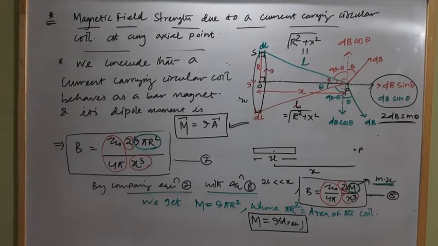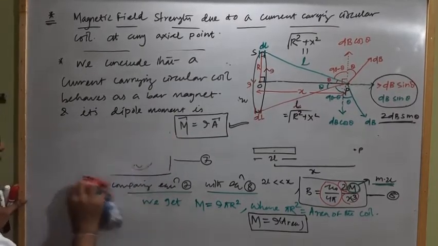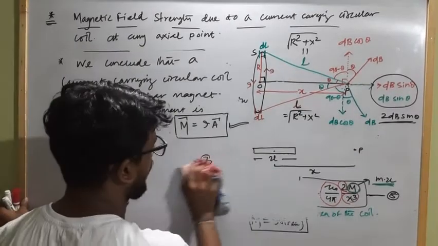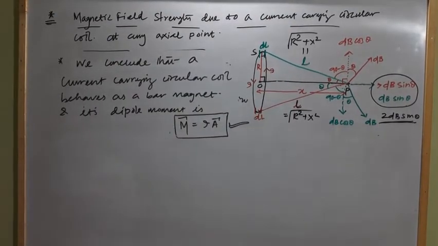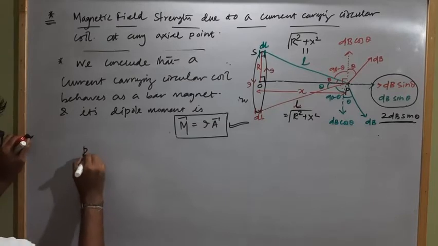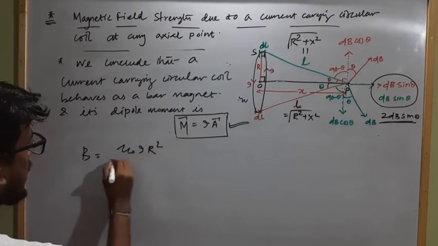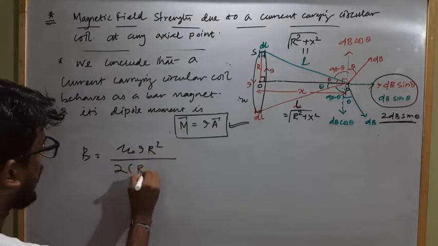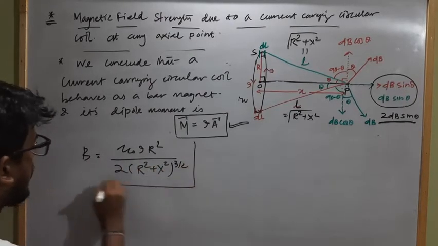Now the expression for the net magnetic field strength at any axial point due to a circular current carrying coil is B net equal to mu naught I r square divided by 2 into (r square plus x square) to the power 3 by 2.